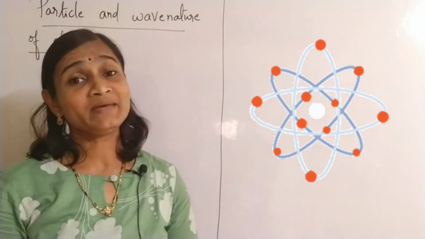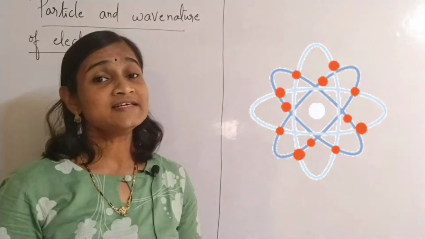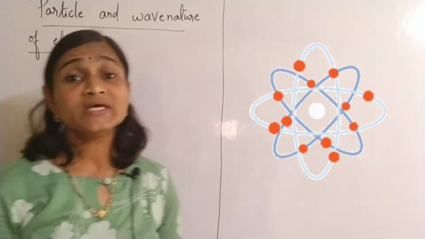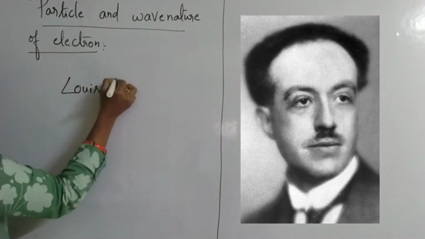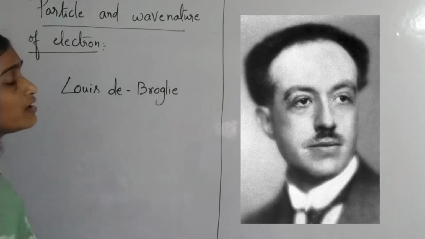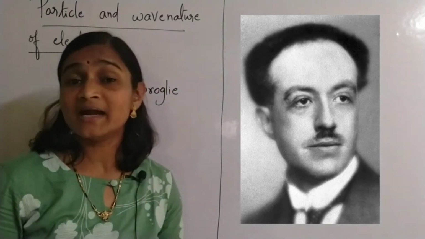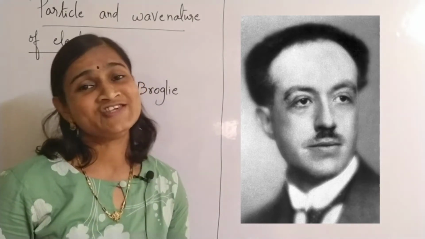Bohr's atomic model we have learned. So there is another scientist named Louis de Broglie. He told that electron not only possesses particle nature but it also possesses wave nature.